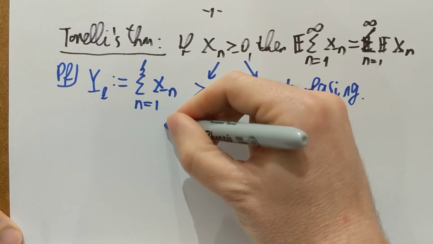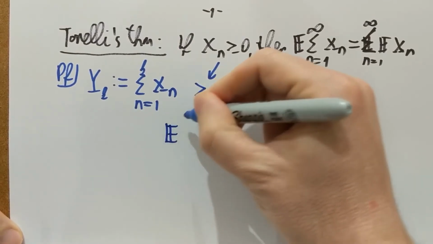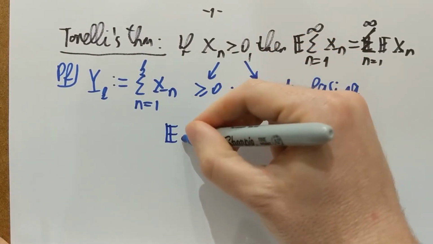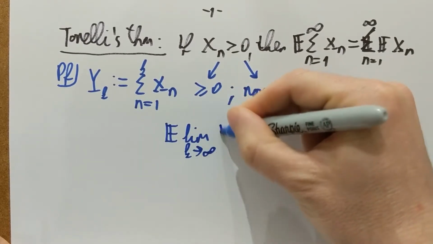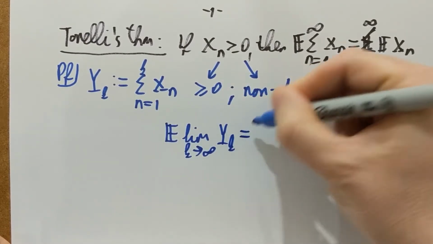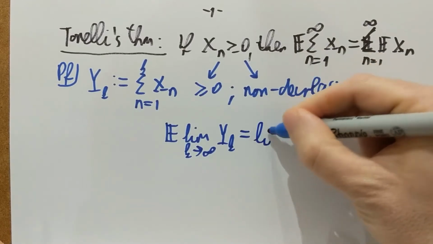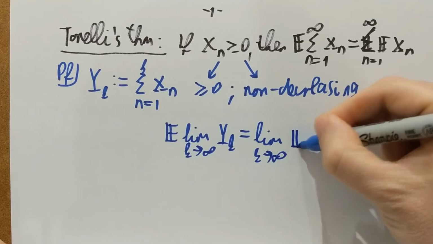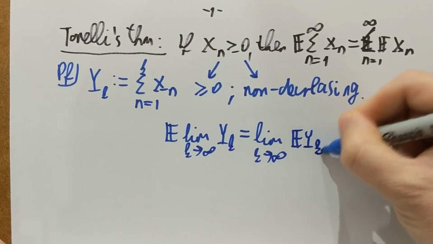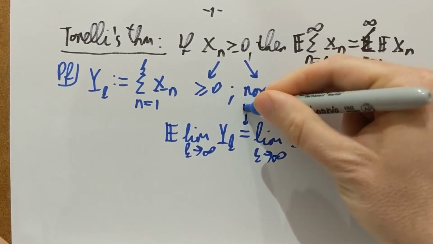So if I take the limit as k goes to infinity of Yk, this is going to be the same as the limit as k goes to infinity of the expectation of Yk, and that's because of monotone convergence.